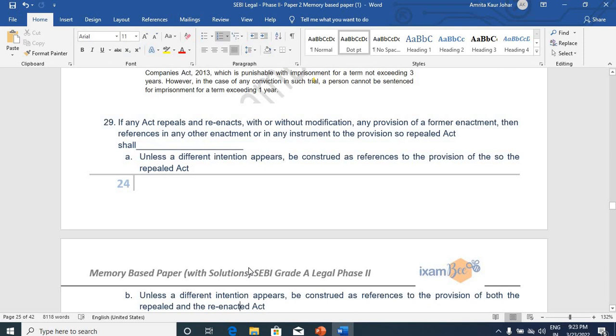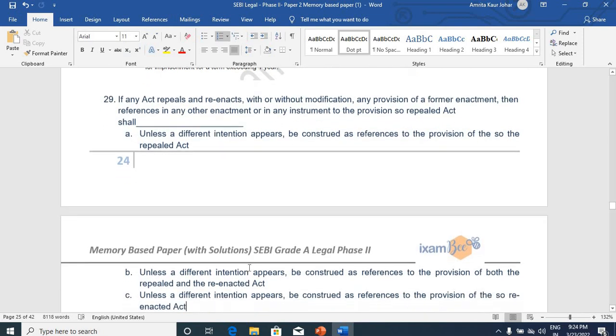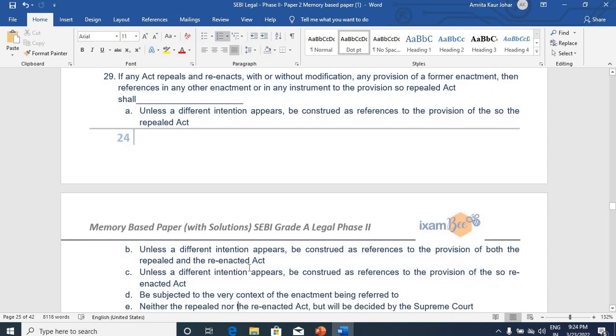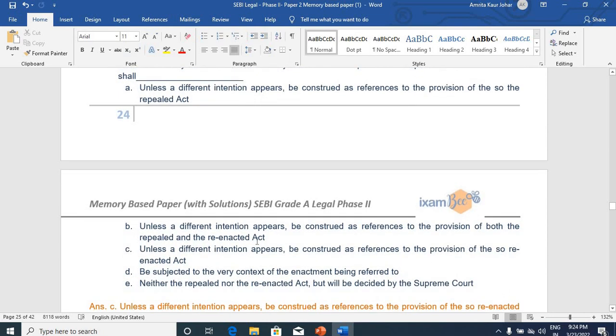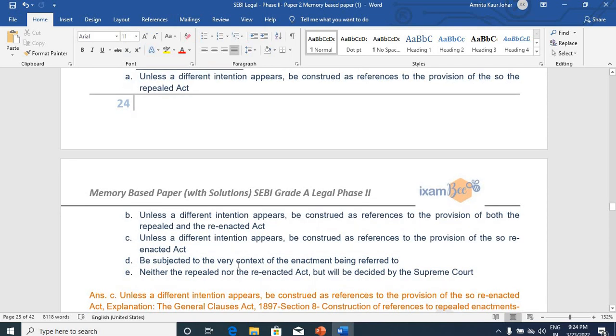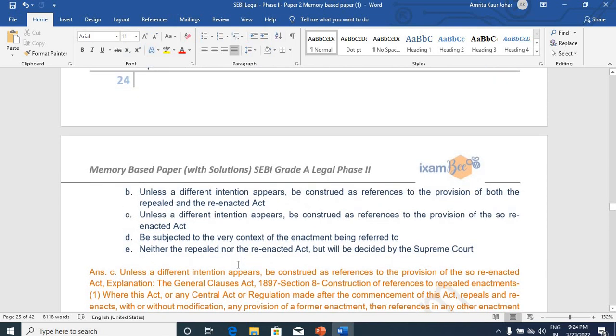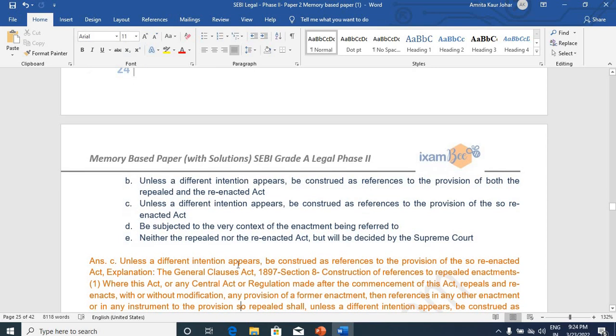If an act repeals and reenacts with or without modification any provision of a former enactment, then references in any other enactment or in any instrument to the provisions so repealed act shall. Now this question, many students have come up with this question, and this was very confusing for many students. They have chosen not to answer this question for this reason, because it was confusing, and you can see the options were very similar, and the answer that has been provided for that is, unless a different intention appears, be construed as references to the provision of the so reenacted act.